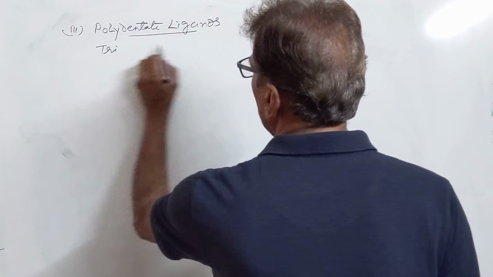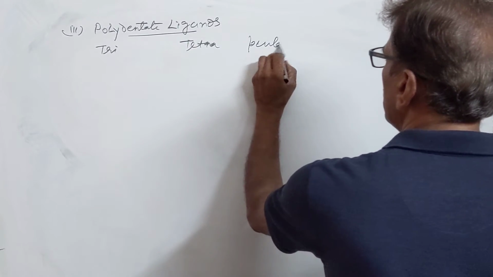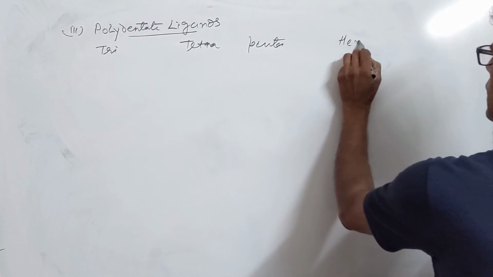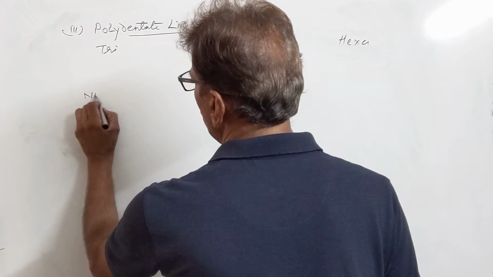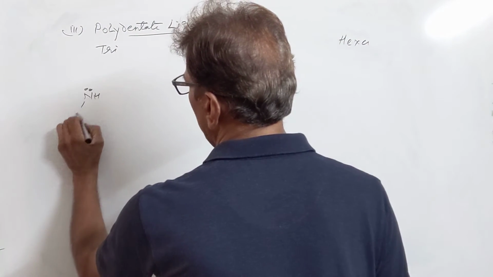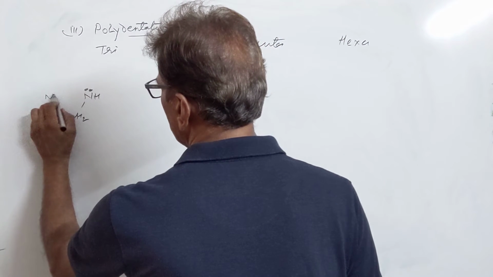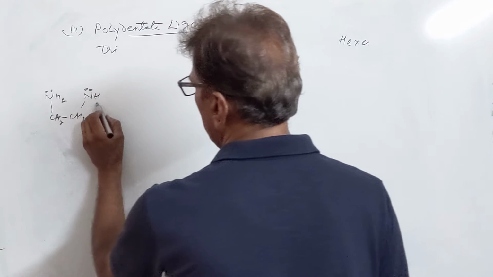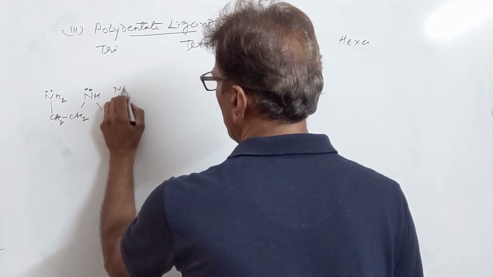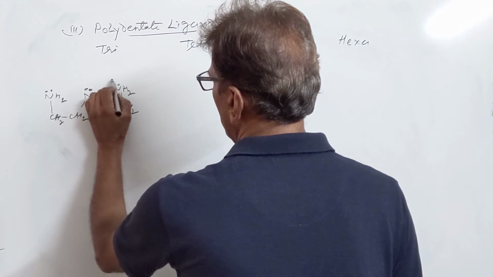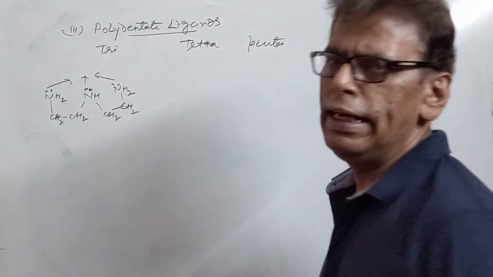They are tri, tetra, penta, and hexadentate ligands. Tridentate ligand is a derivative of ammonia, where two hydrogens of ammonia are replaced by ethylene diamine. So it is a tridentate ligand. It can bind through three bonds.